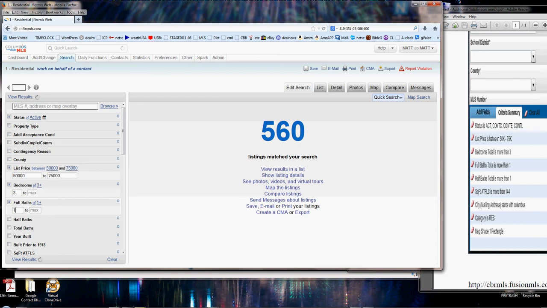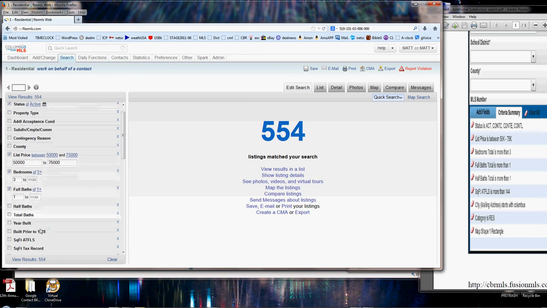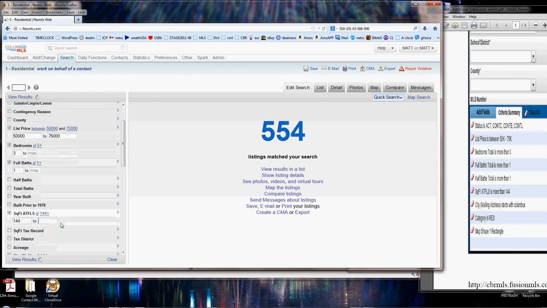And I'm just looking at my criteria over here on the right-hand side of the screen, and then putting it in on the left-hand side here in the Flex system. So square foot ATFLS is more than 144. Okay, so I do 144. And so you just transfer all the criteria into the search and then save the search.